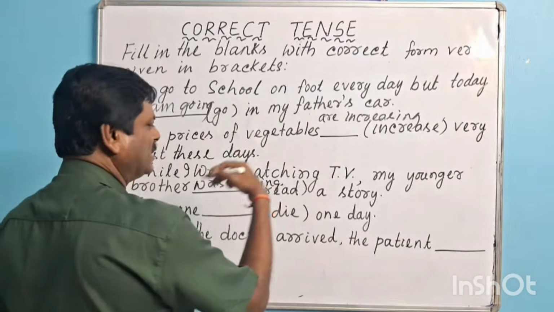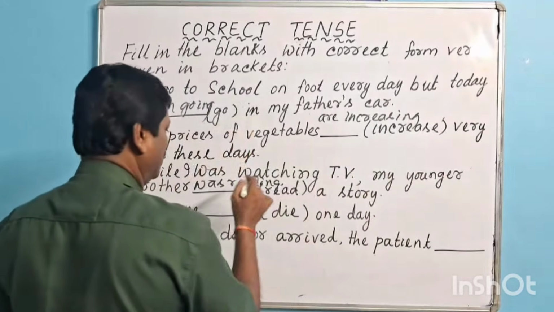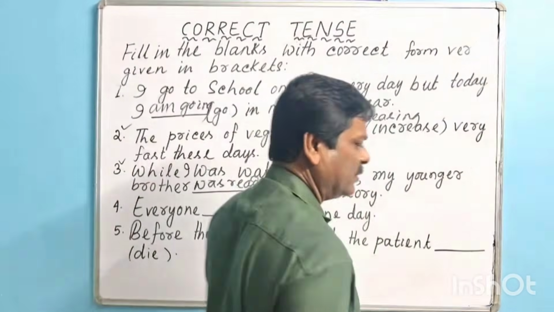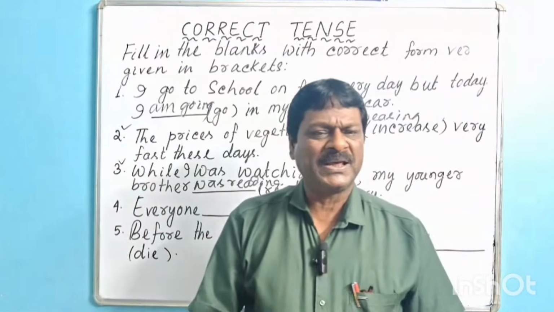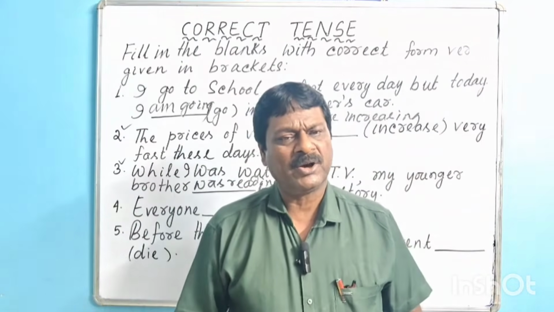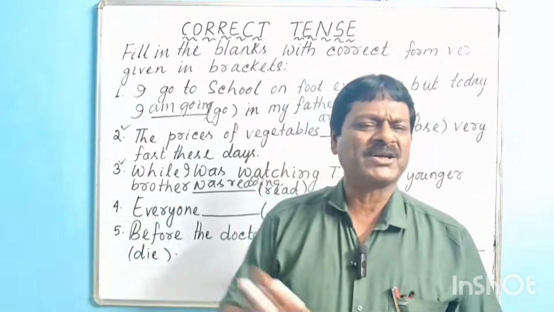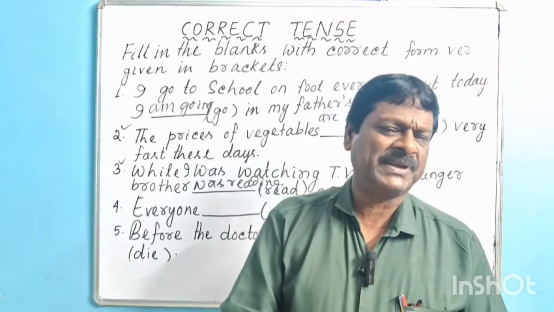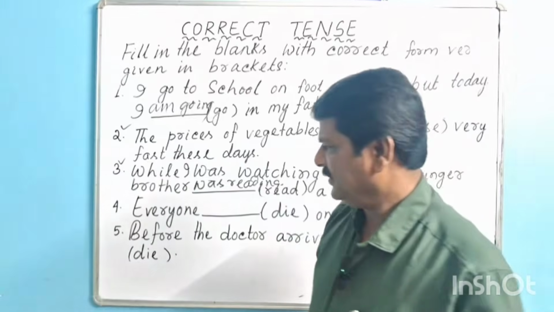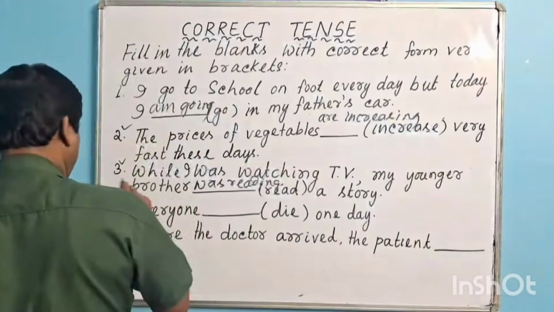While I was watching TV, my younger brother was reading a story. So once again, when two actions took place in the past simultaneously, both the actions are expressed in past progressive tense or past continuous tense. Then we shall go for the next question.